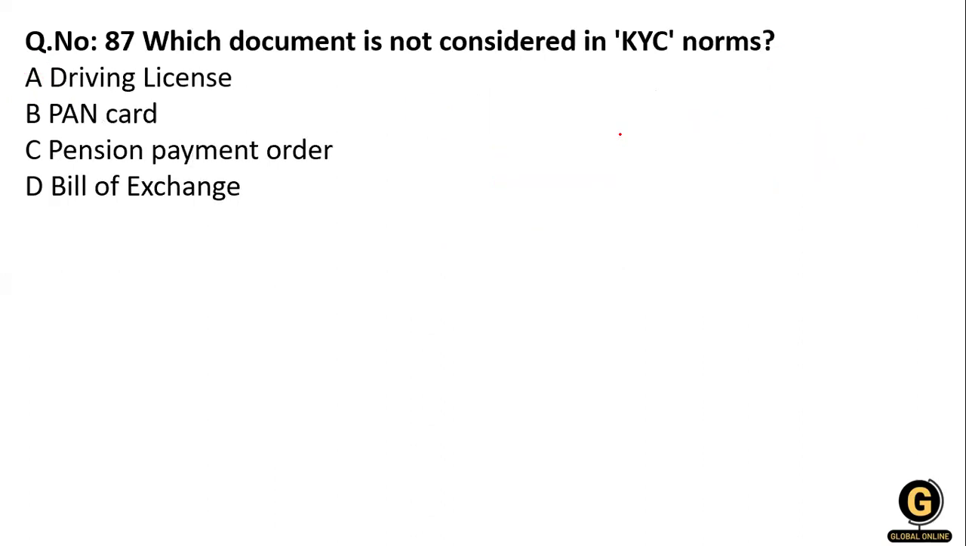Next question, which is on your screen. Which document is not considered as a KYC norm? Driving license, PAN card, pension payment order, or bill of exchange. Yes, bill of exchange, obviously, because it is a negotiable instrument. So option D is right over here.